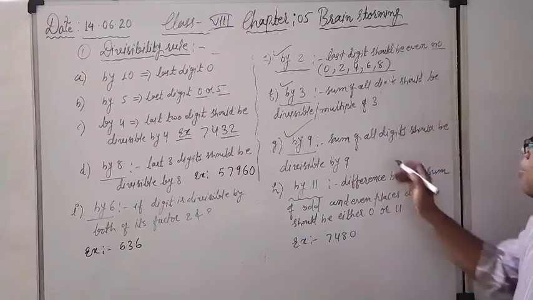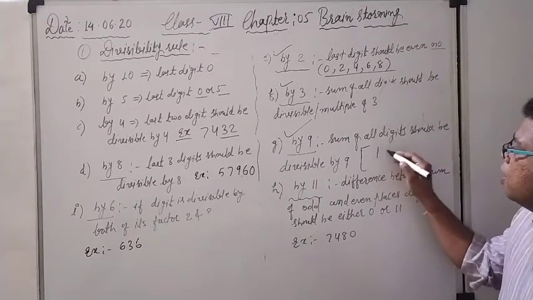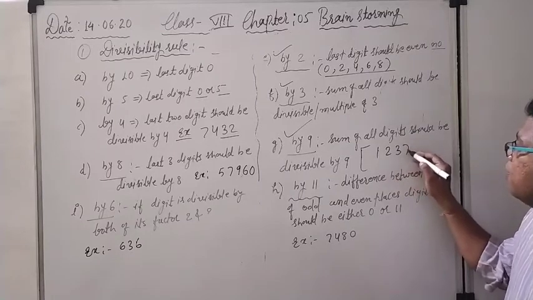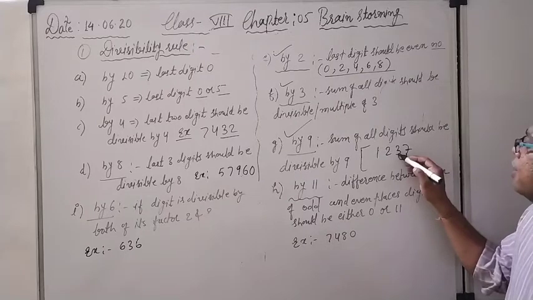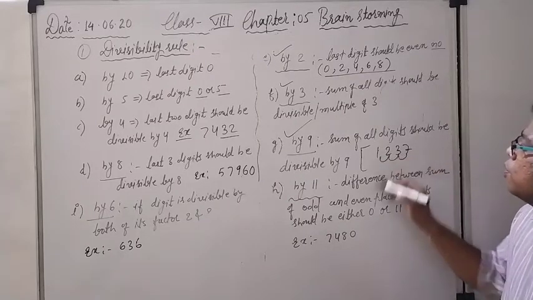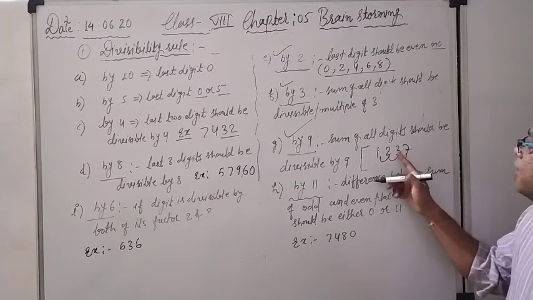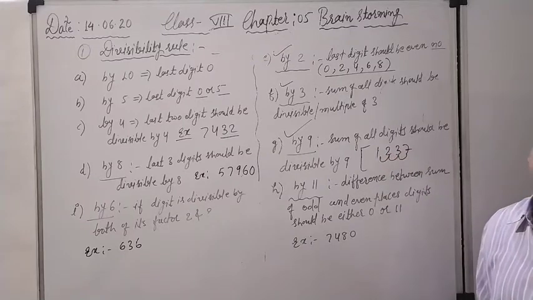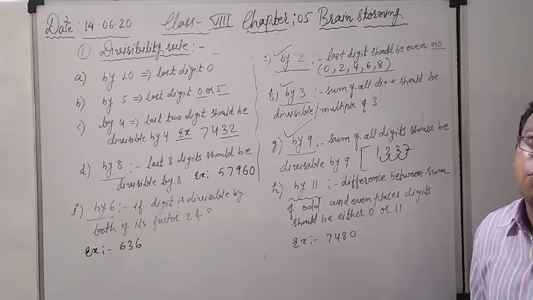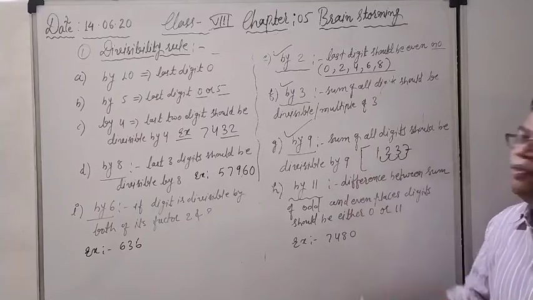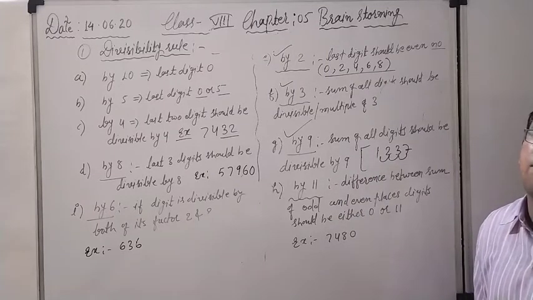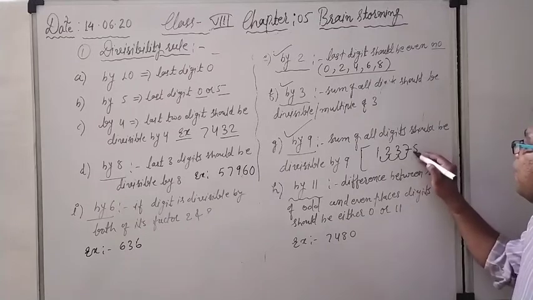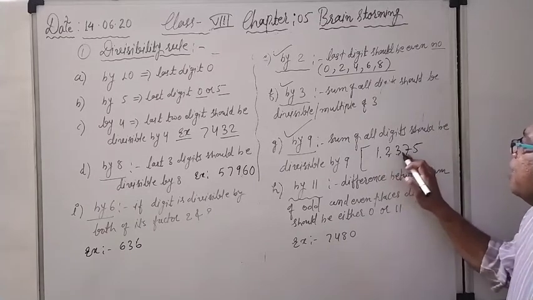See here again. For example, I am considering 1237. Randomly I have selected the number. Add all the digits: 7 plus 3 is 10, 10 plus 2 is 12, 12 plus 1 is 13. What is the sum right now? 13. What do we require so that it will be divisible by 9? After 13, the next number in the table of 9 is 18. So 13 plus 5 is 18. So directly I am writing here 5.